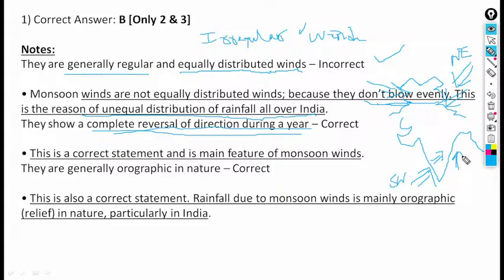The other statement is also correct, and it is the main feature of monsoon winds, that they are generally orographic in nature. Orographic means they climb the mountains.